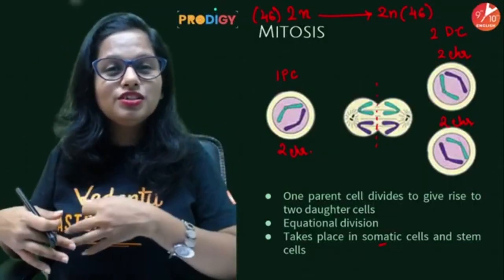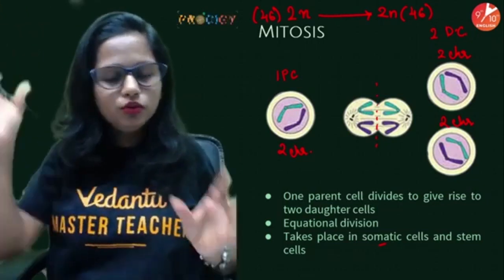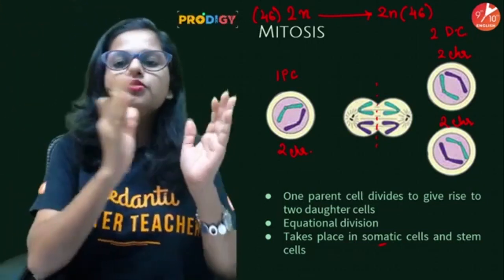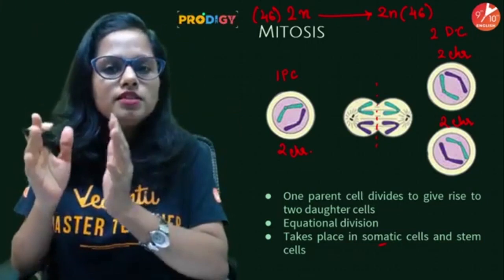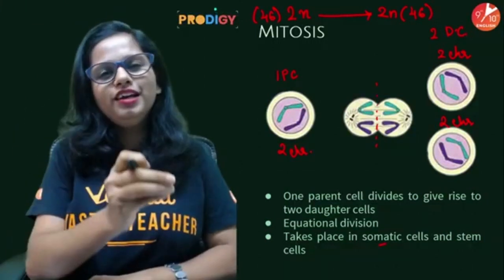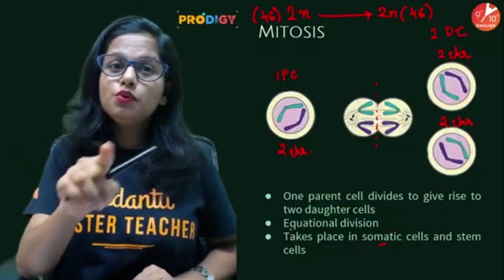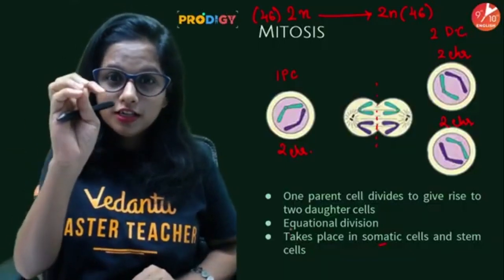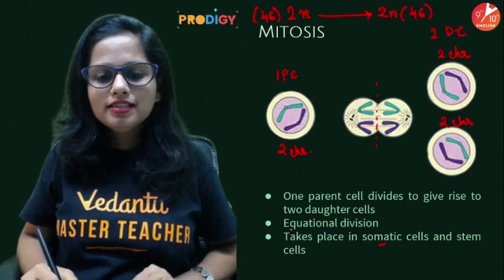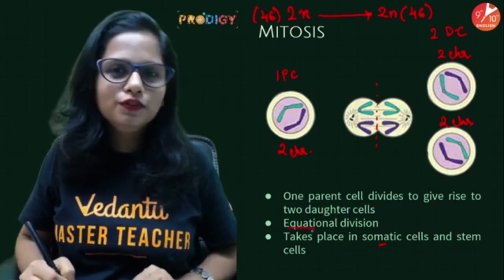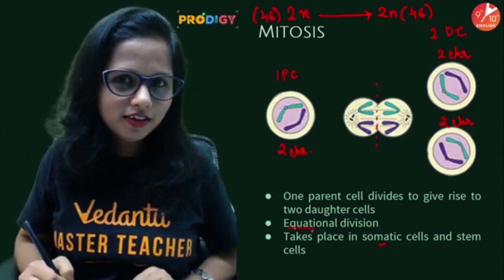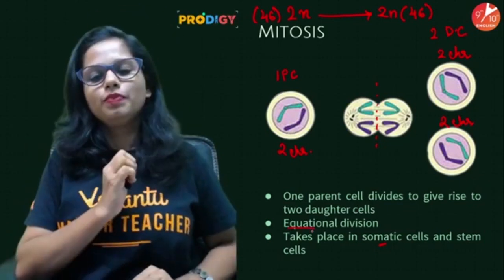If the number changes, we will transform into aliens. No, we don't want to transform into aliens. So this number will remain the same. So 2n will remain 2n. The equation doesn't change. As the equation doesn't change, mitosis is known as equational division. Got it? Great.